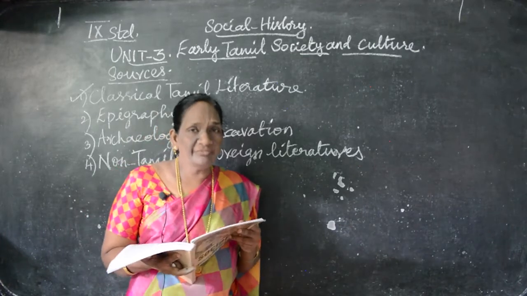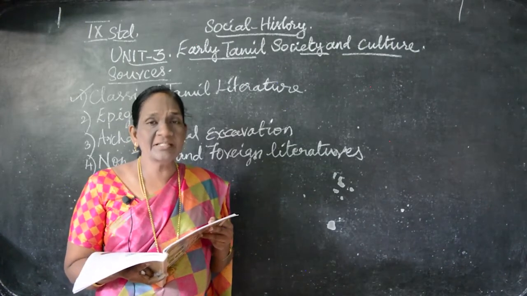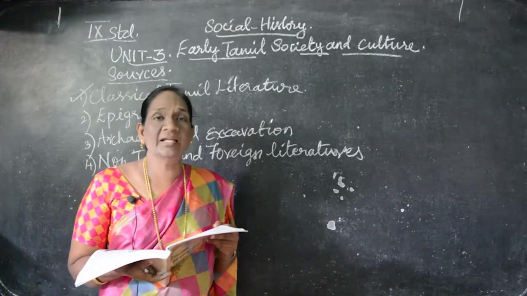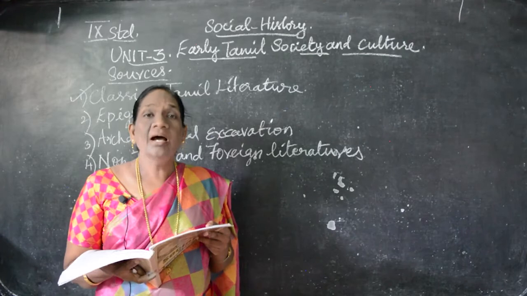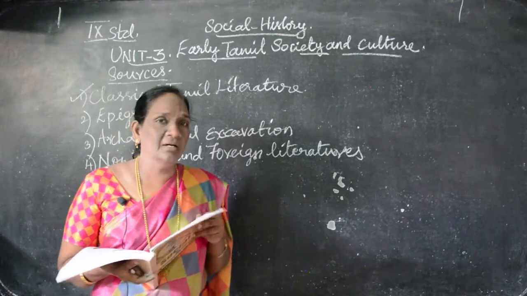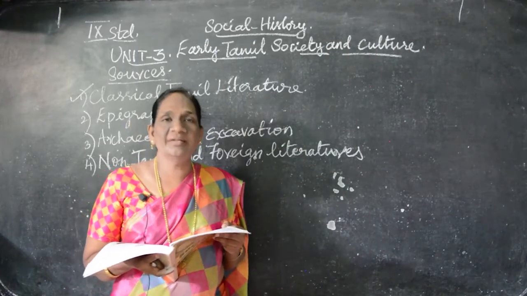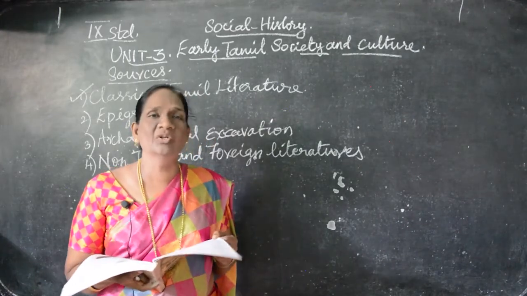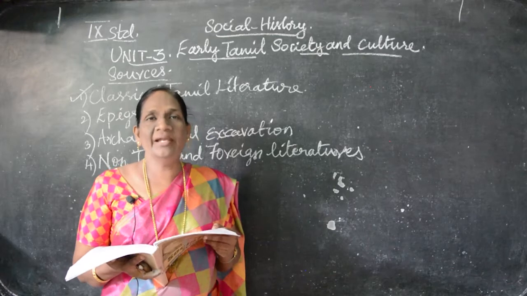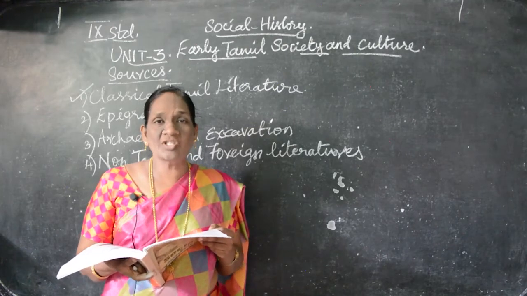And apart from this எட்டு தொகை and பத்து பாட்டு, next what we saw is 11 கீழ் கணக்கு, that is 18 minor works. These 18 minor works gave much ethics and morals to the rulers. And in this 18 minor works, that is 11 கீழ் கணக்கு, one book is Thirukkural. Thirukkural is one of the famous literary books that we all know. The whole world knows about Thirukkural. Who wrote Thirukkural? A very good, great poet Thiruvalluvar, he wrote this Thirukkural. And how many couplets are there in the Thirukkural?